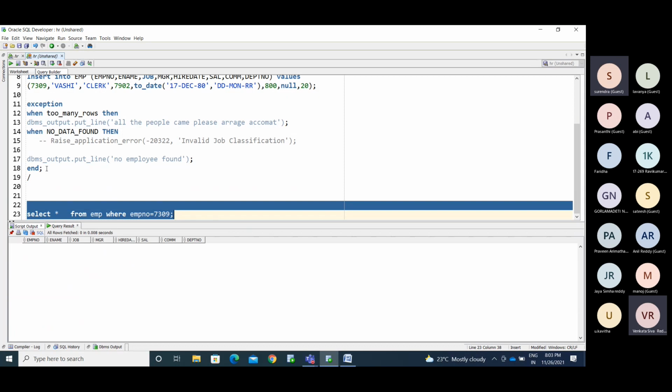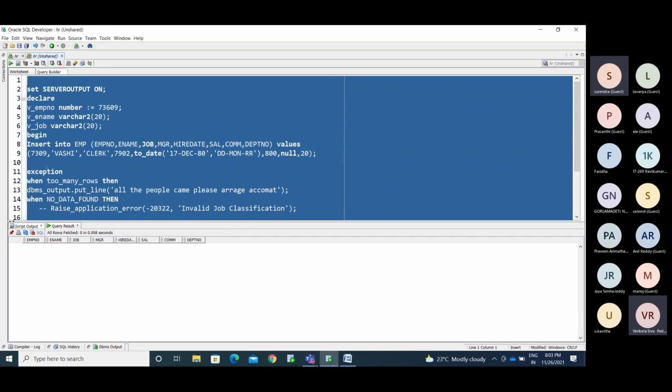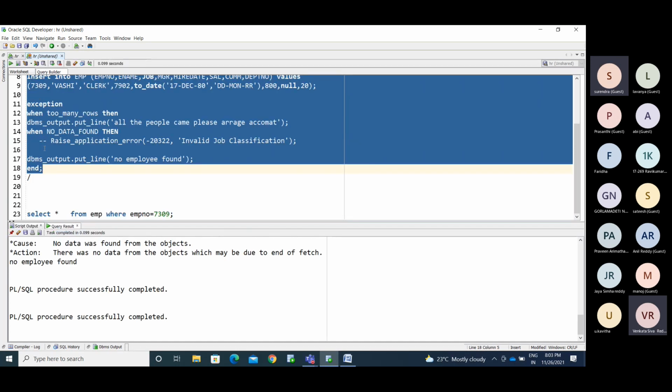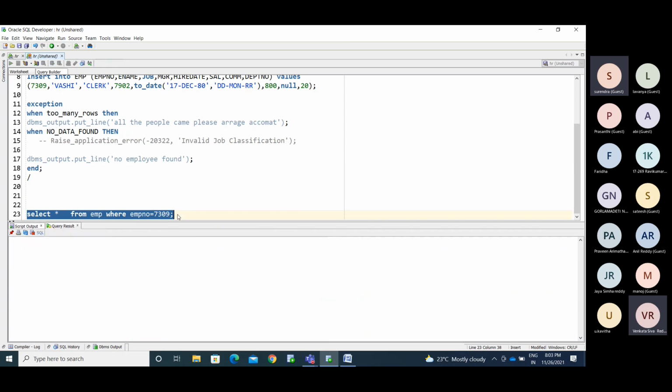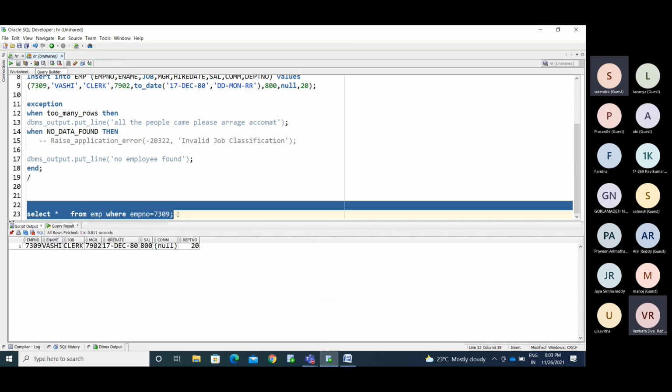Now I'm running this query. The PL/SQL procedure successfully completed. Check that. I said you can perform DML statements, insert, update, directly, the way you perform them in SQL. In a similar way, you can perform them here as well.